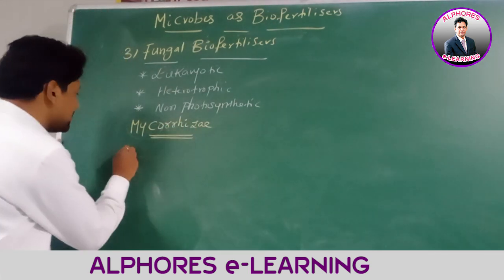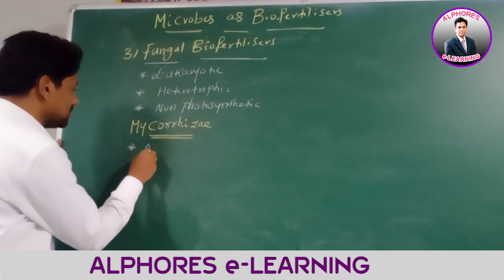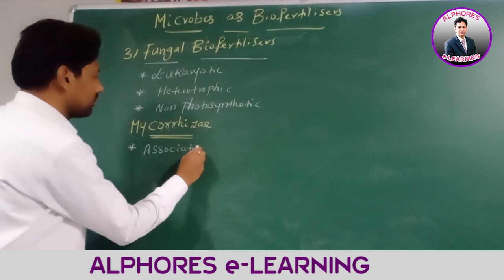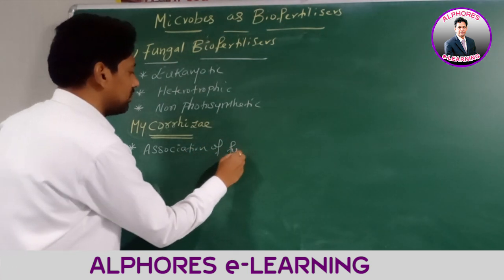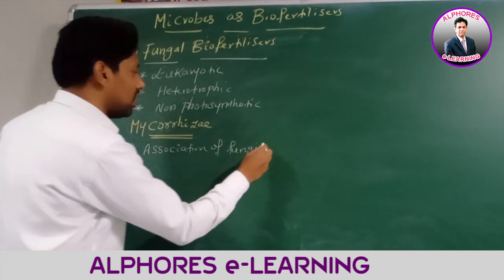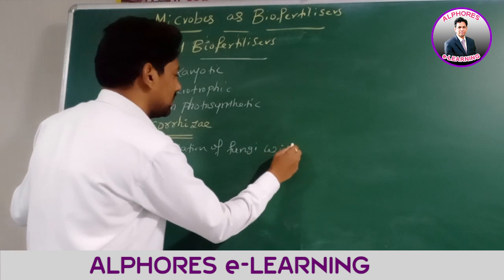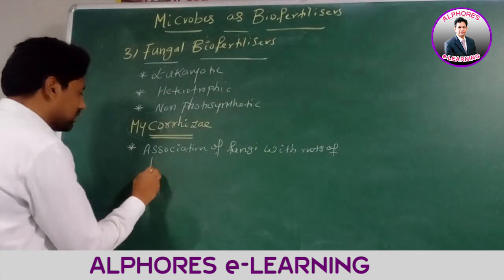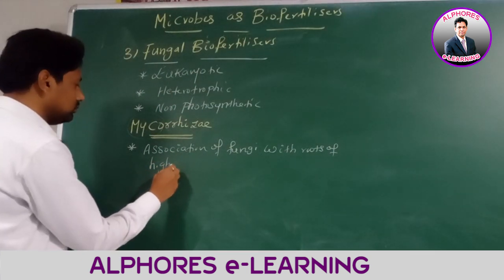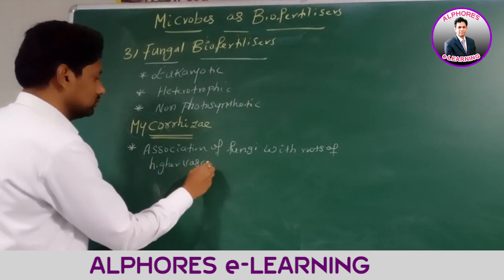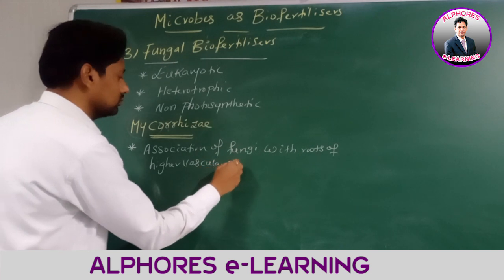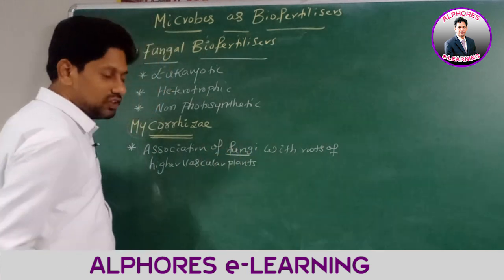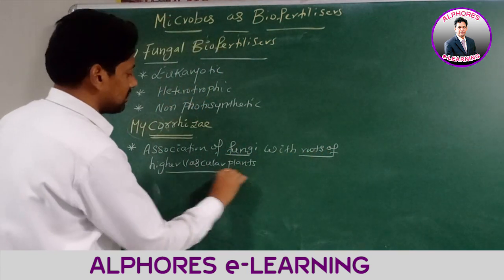Therefore, mycorrhiza means association of fungi with roots of higher vascular plants.